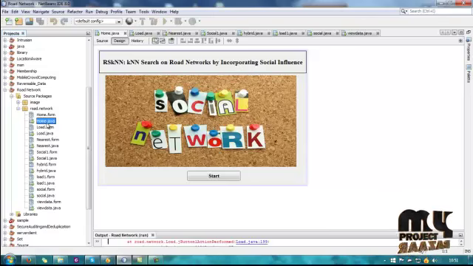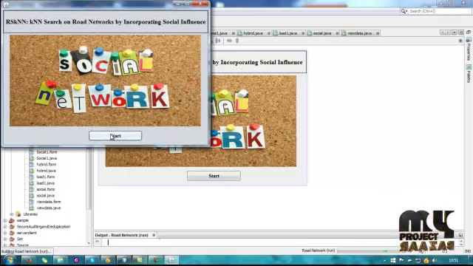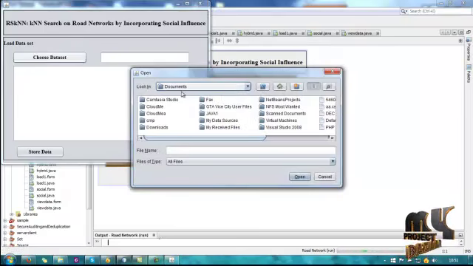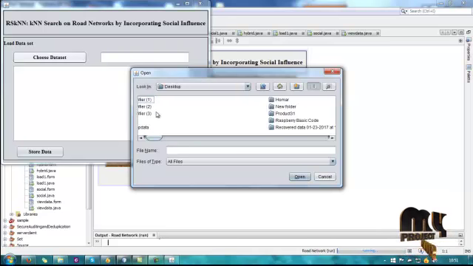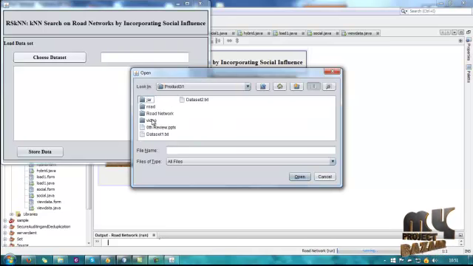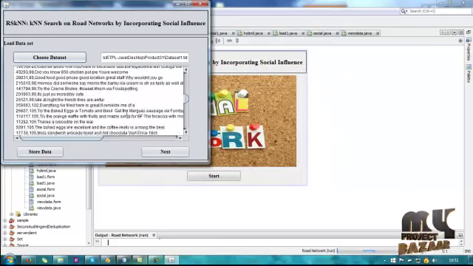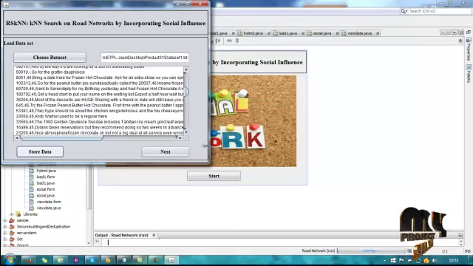First, run the home file. Run the file. Start the process. First, choose our first dataset. This is our first dataset. This is our user details. Store data. The data will be stored in our database.